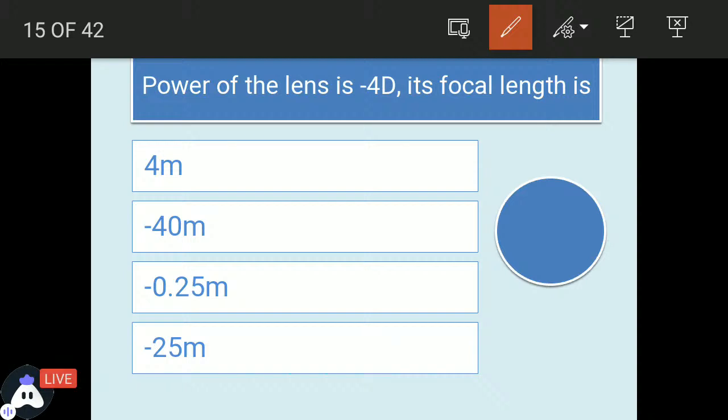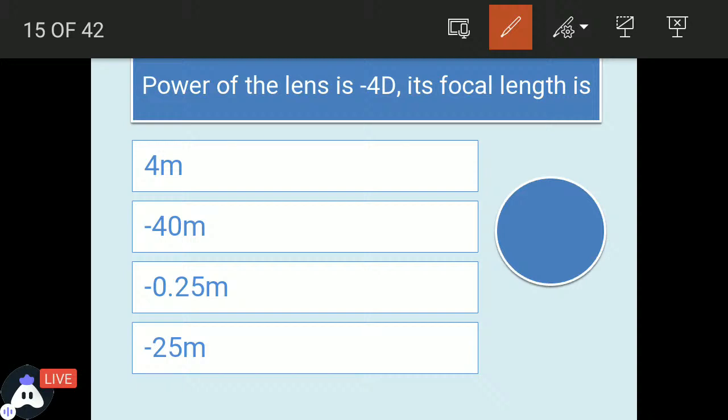Now, the power of the lens is -4 diopter. You need to tell me the focal length. The power of the lens is -4 diopter. You need to tell me the focal length. Hurry up.